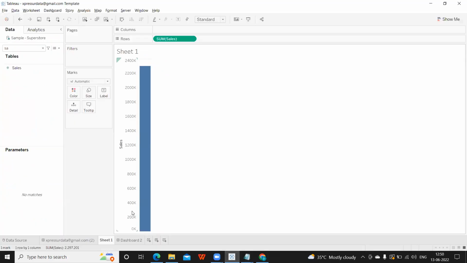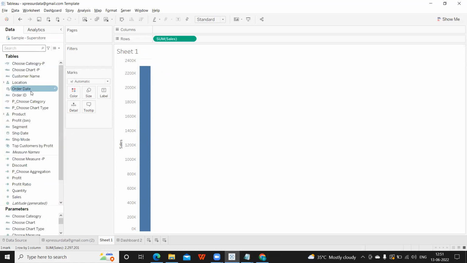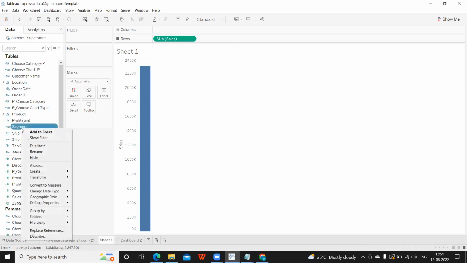How can we do that? You can just go here and click on this. There is an option called Convert to Dimension. So this measure will be converted to a dimension, which means you are telling Tableau not to aggregate, even though it is numeric in nature. Similarly, if you want to convert a dimension to a measure, you can click on it, suppose Segment, and click on the option Convert to Measure.